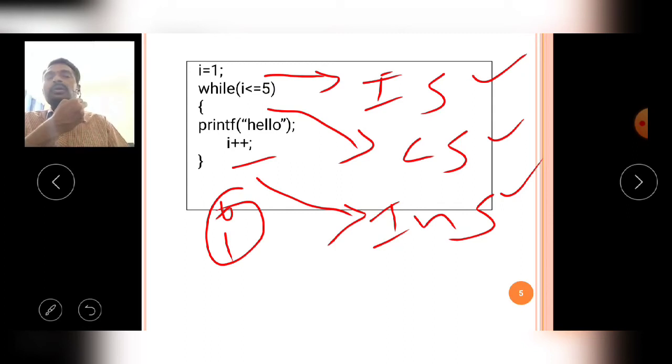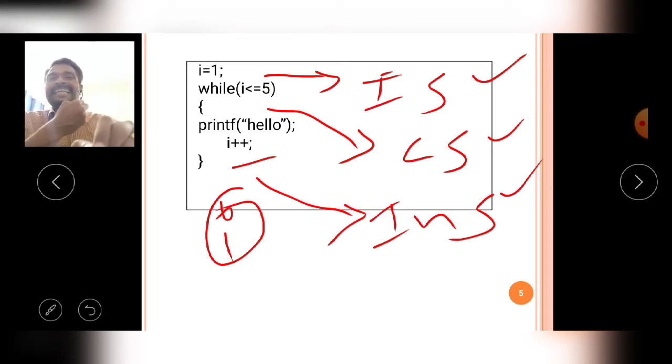So like that, according to my requirement. What is my requirement in this program? My requirement is that I want to print the hello keyword 5 times on my output screen. For that purpose I used the initialization statement as I is assigned to 1, and the condition is I is less than or equal to 5. Every time I increment the I value as I is assigned to I plus 1, in the shortcut form I plus plus.